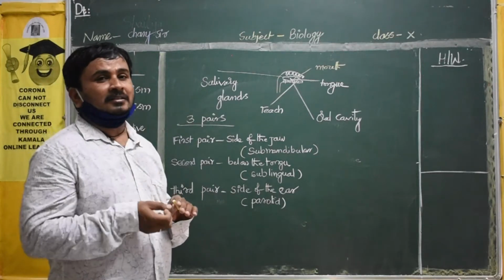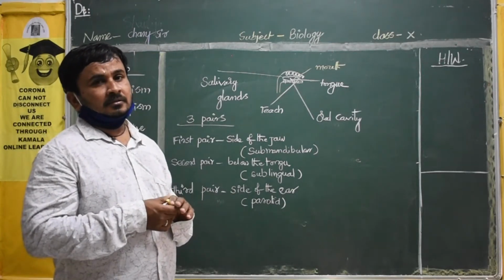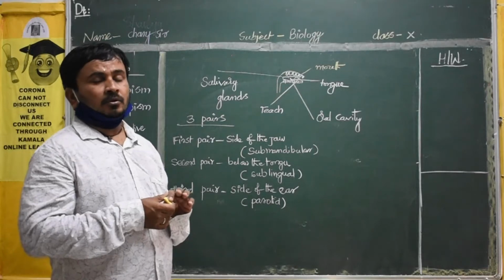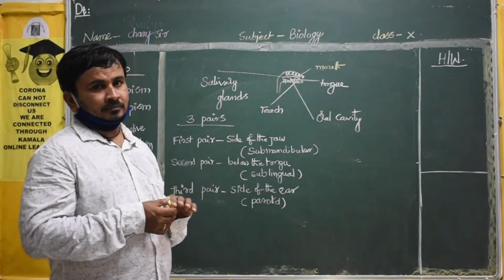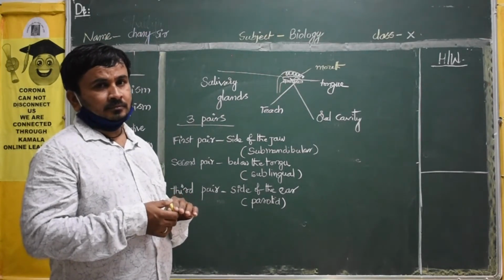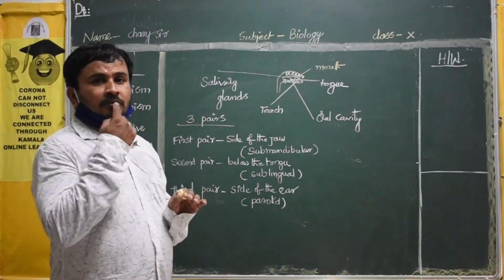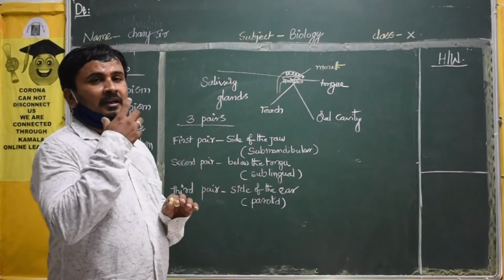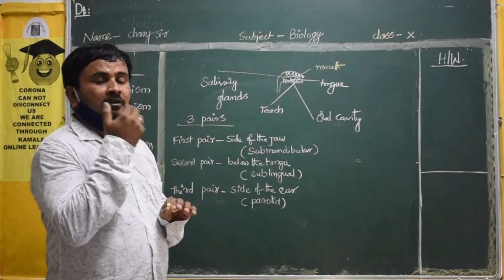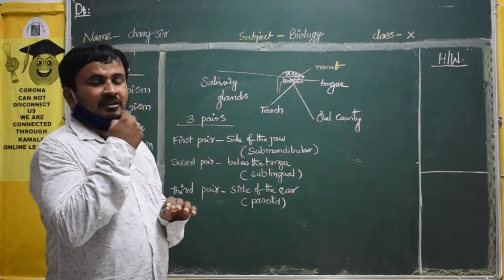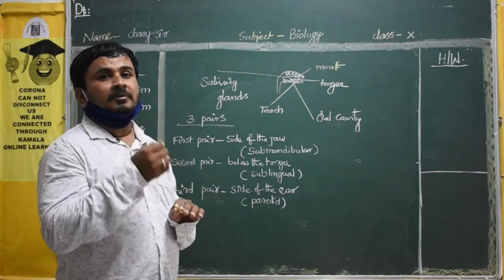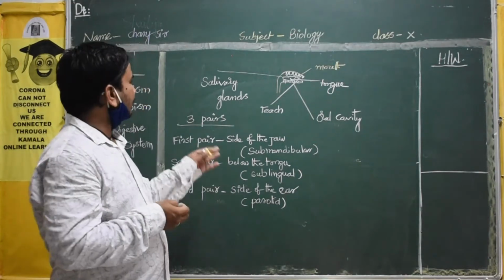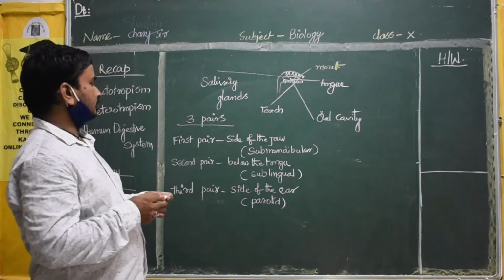So some water will be present on the tongue and near the teeth. That is nothing but saliva.